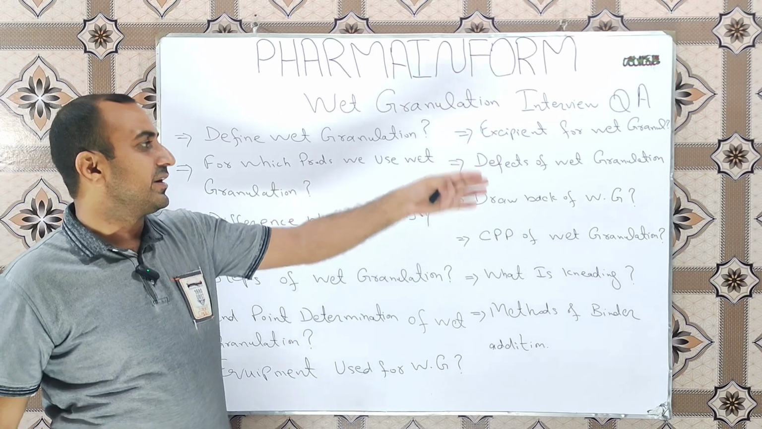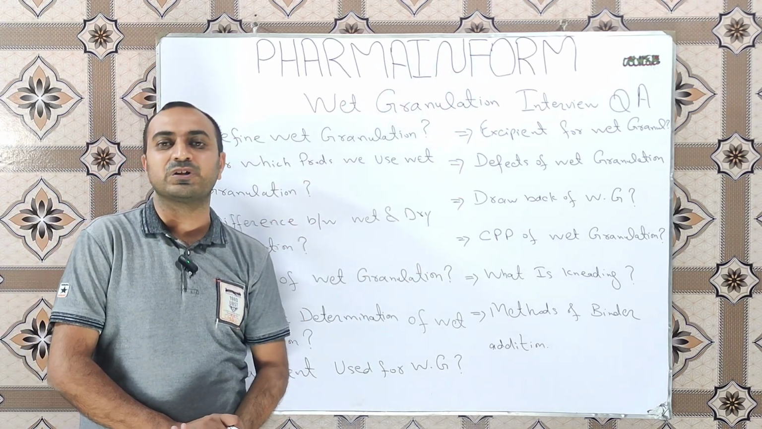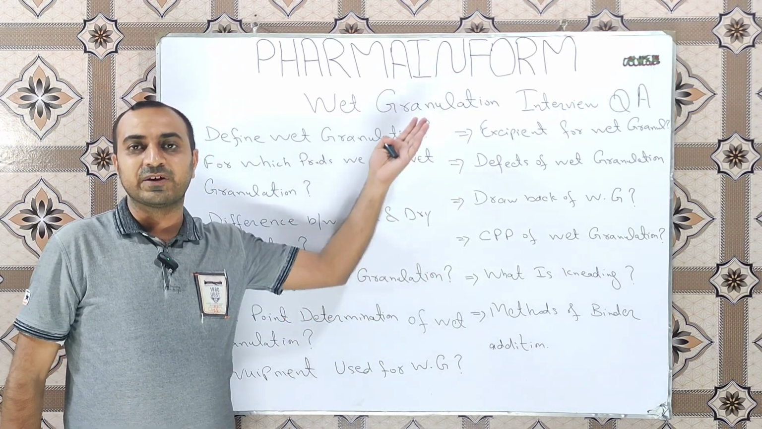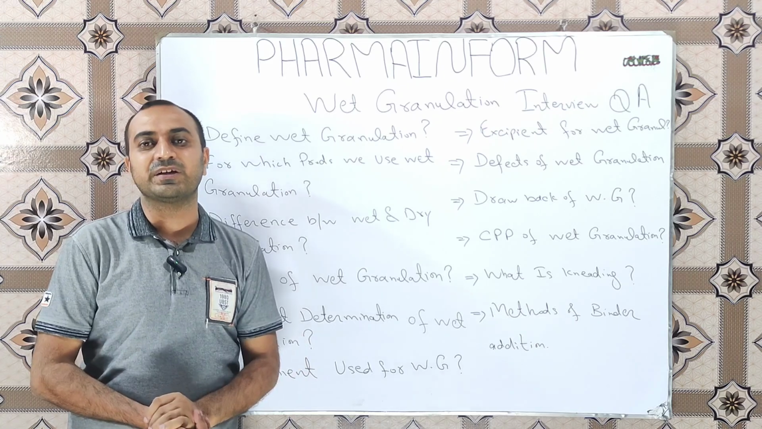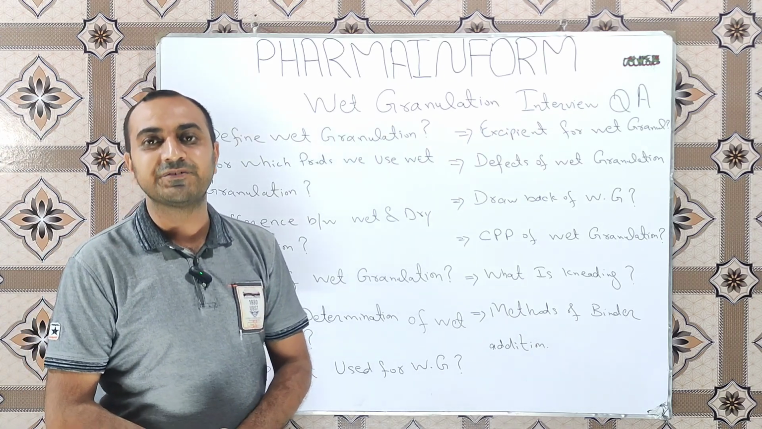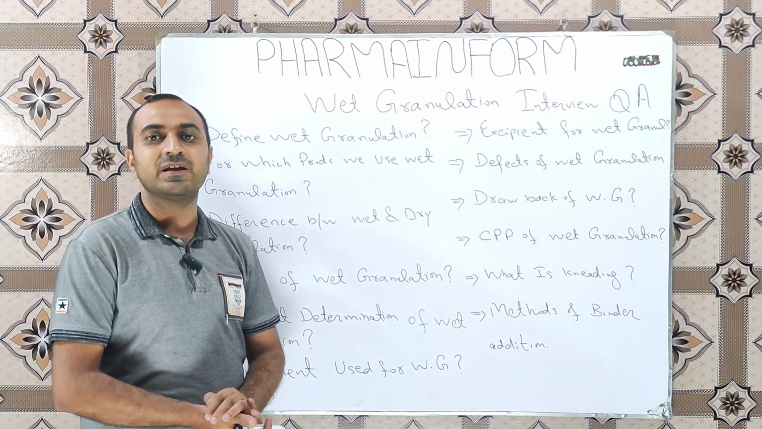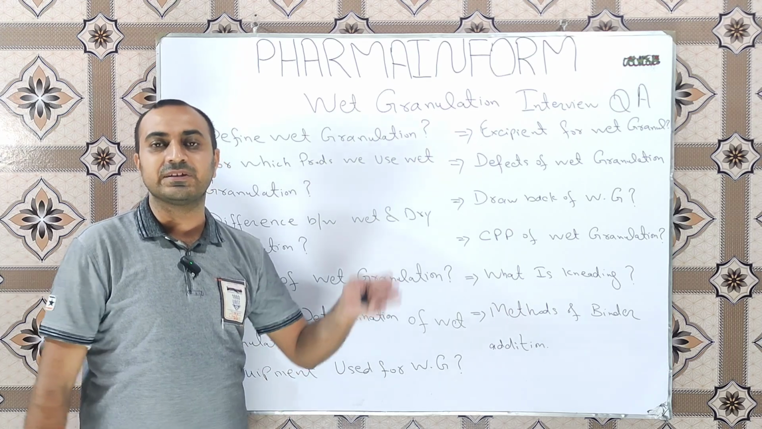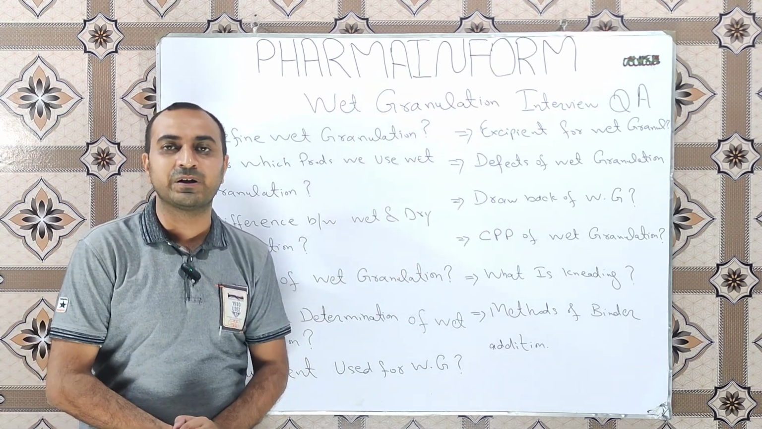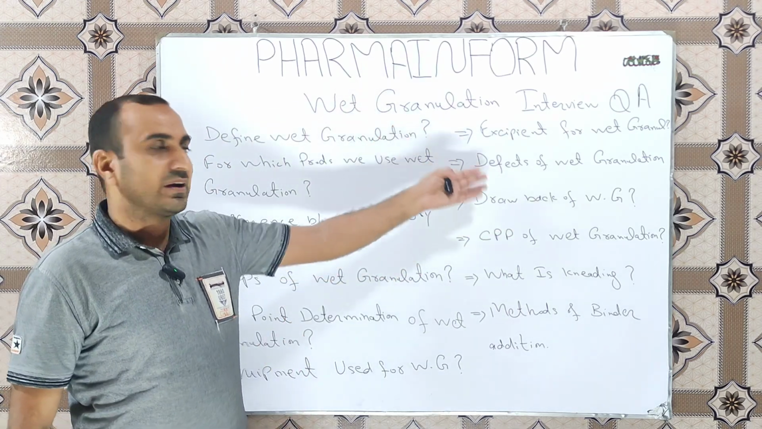The next question is: which excipients are used for wet granulation? The classification of excipients for wet granulation is diluents, binders, disintegrants, glidants, lubricants, and colorants. These are the most commonly used excipient classifications for wet granulation.